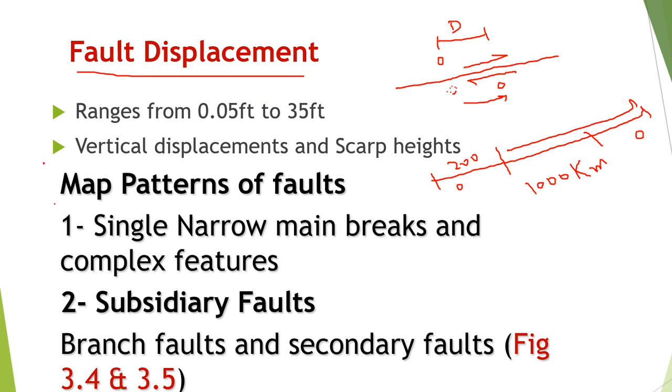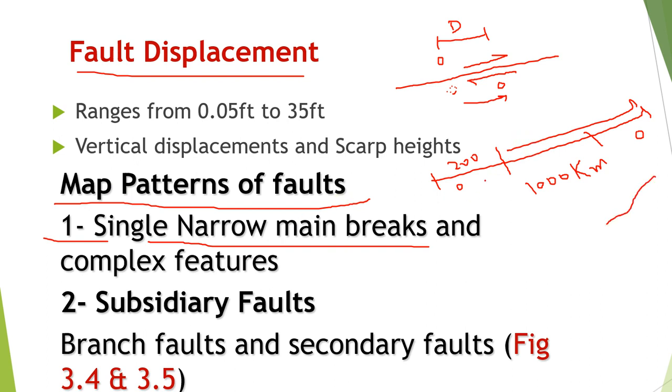Then we need to know the map patterns, how faults look on the surface map. This is actually the surface expression of the faults. We can divide the map patterns into the following two categories. First is single narrow main breaks. Let's suppose this is a single narrow main break. This is the fault, right? And second, complex features.